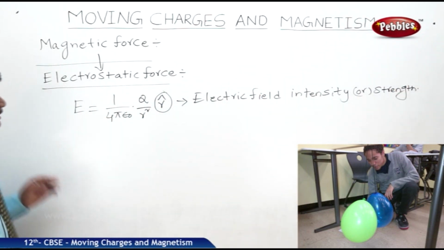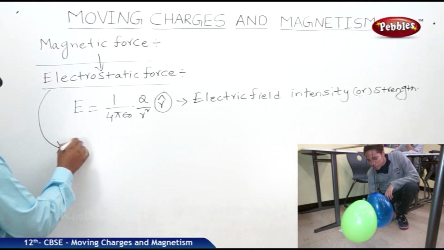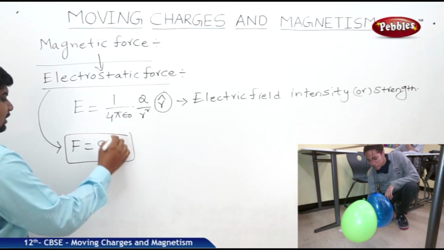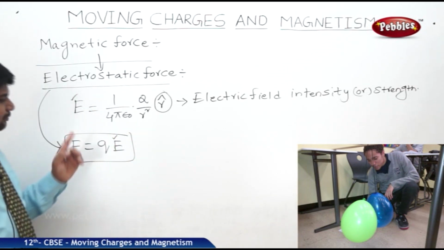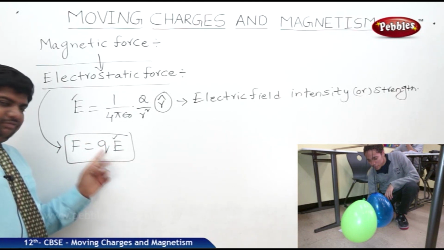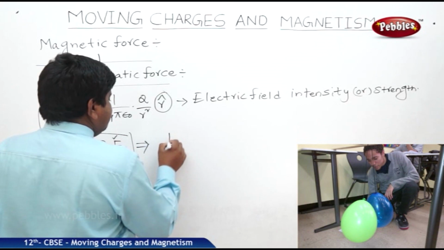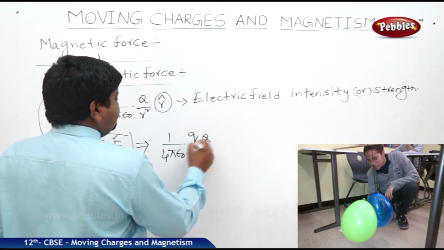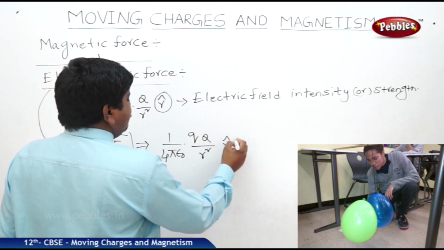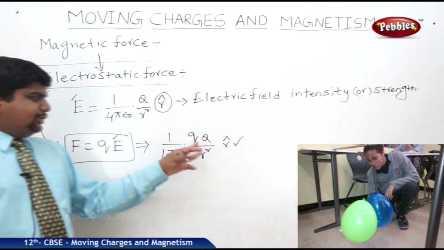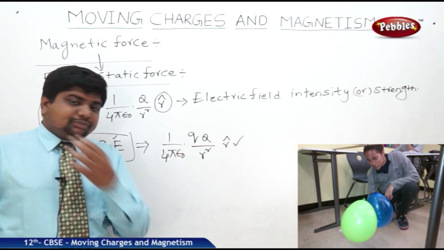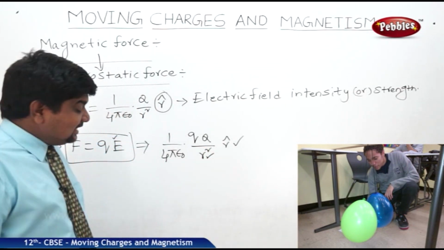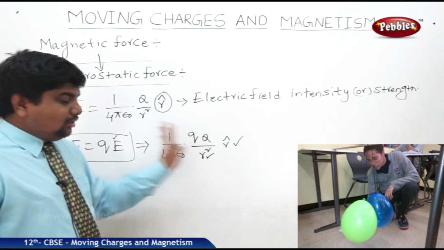So if this is the case, what is the electrostatic force equation? F is equal to QE. We know E already, so we multiply this equation E with q. Therefore F becomes 1 by 4 pi epsilon naught into Q by R square along R cap, where capital Q is the source charge, and small q is the point charge which is at a distance of R. In the electrostatics lesson we have discussed all these things.